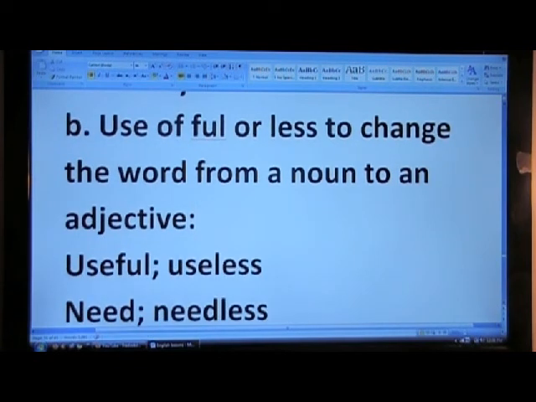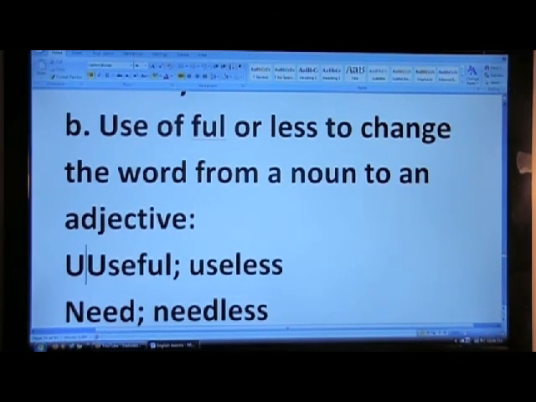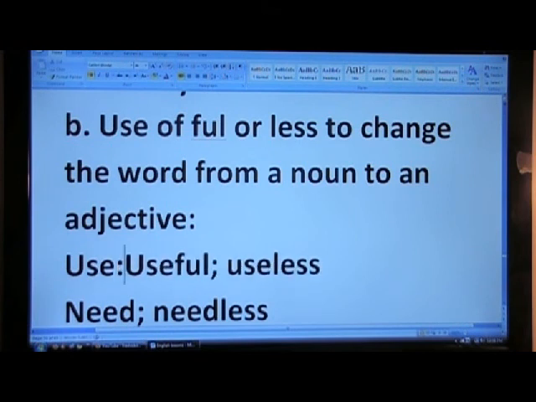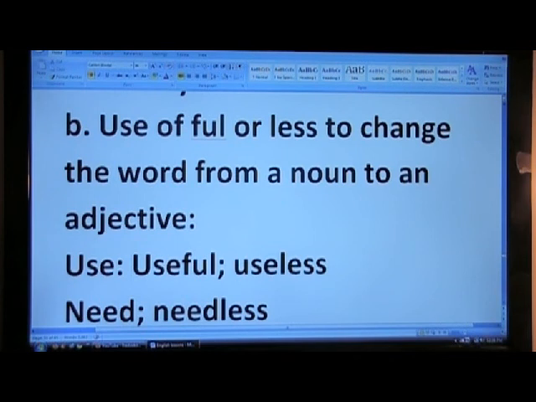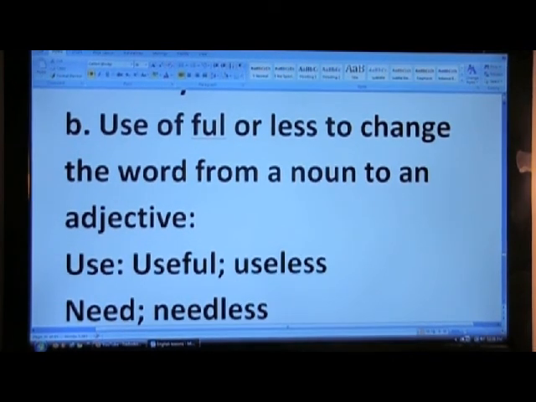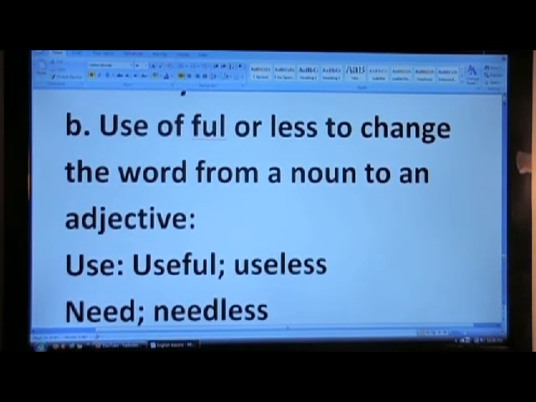Now use of FUL, full, or LESS, less, to change the word from a noun to an adjective. For example, the word use, which is a noun. What's the use of this? Becomes useful, positive, or useless, negative format of it.